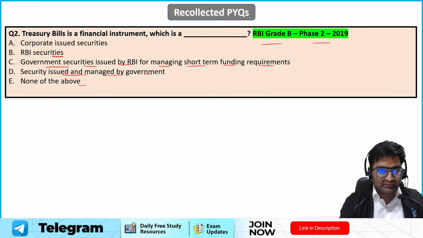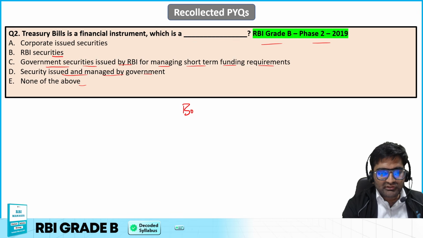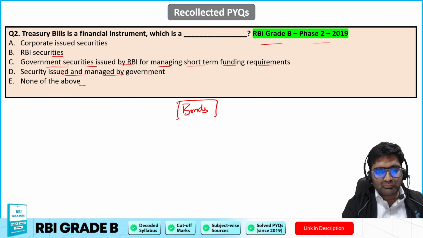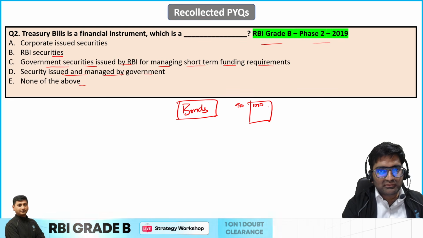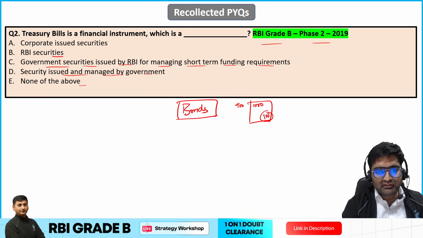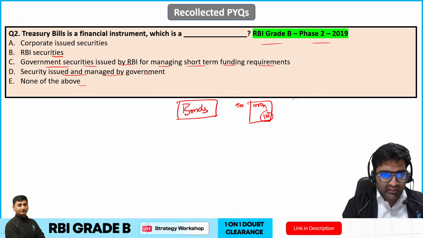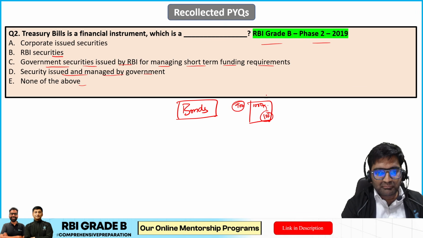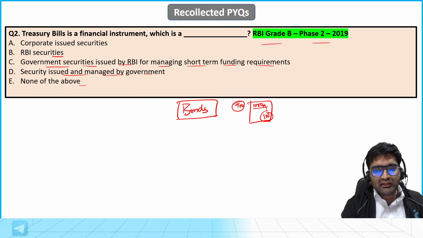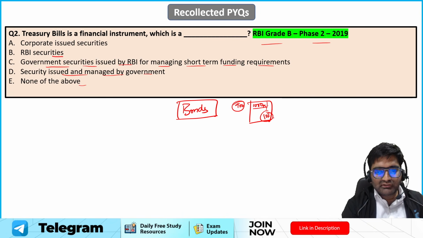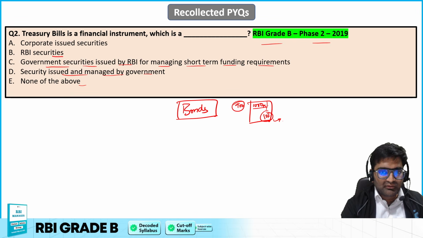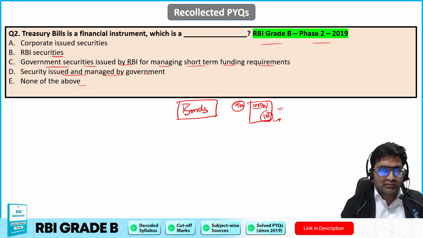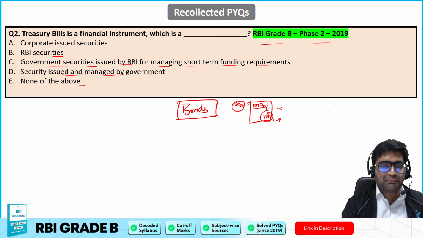Now talking about treasury bills, there are things called bonds that are issued by different entities. Bonds are what? Like, let's say you have given 900 rupees, then you will be getting 1000 rupees. This is promised, along with 10% interest of this particular value. So 900 rupees is the price, the current market price that you have paid, or the bond price. This is called the par or face value of the bond, while this is called the coupon rate, the interest amount that you will be getting at periodic intervals. So this is sort of a loan or borrowing that the entities who issue the bonds do.